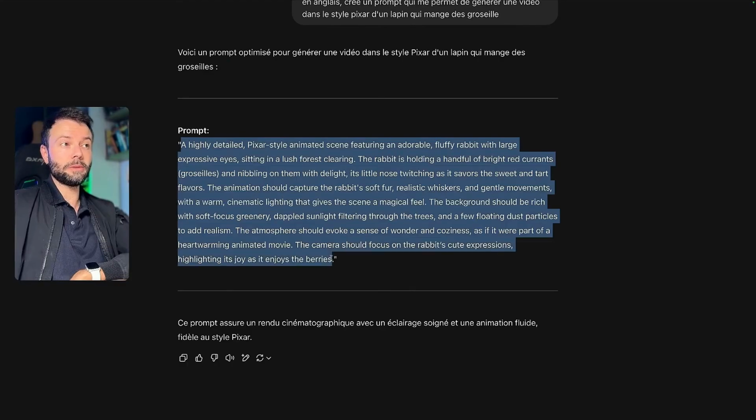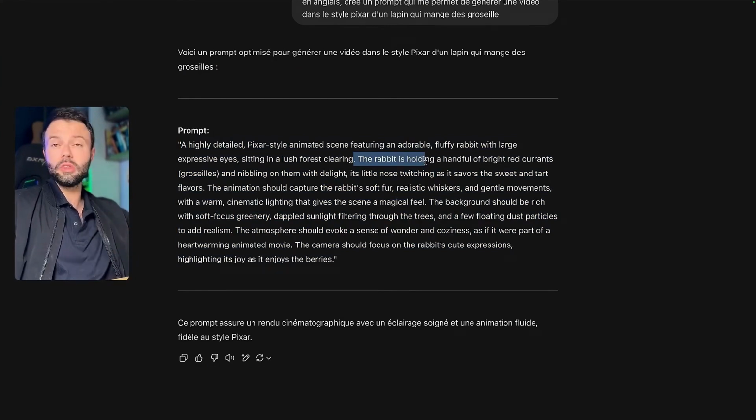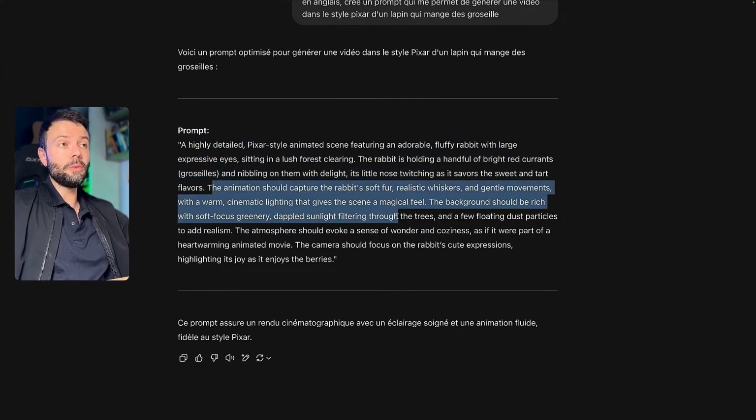So, you can see that I have a pretty detailed prompt for this part. We see the description with the Pixar style. For example, it says the rabbit is actually holding some currants. And then, we also talk about the animation.